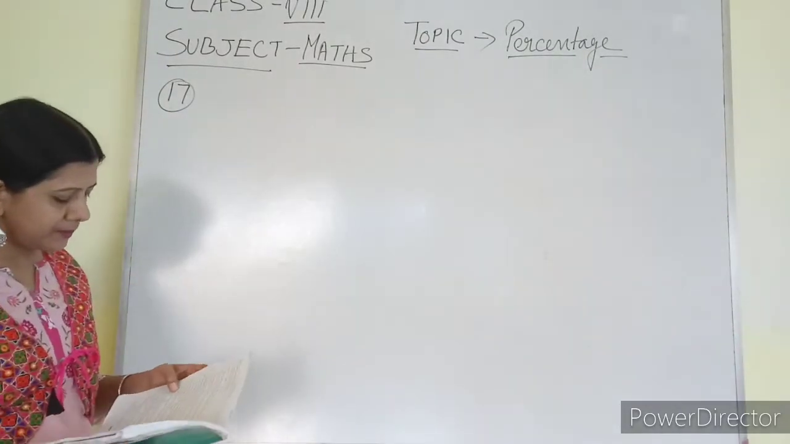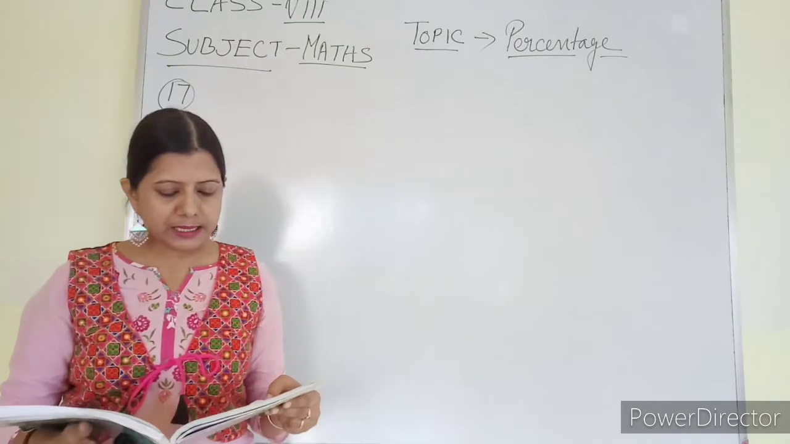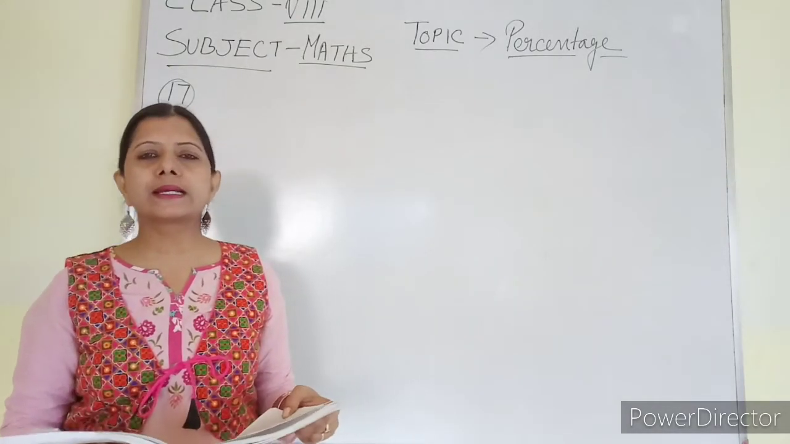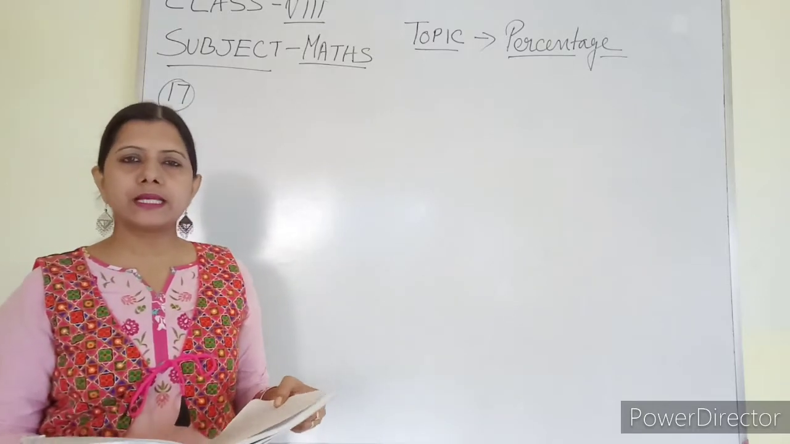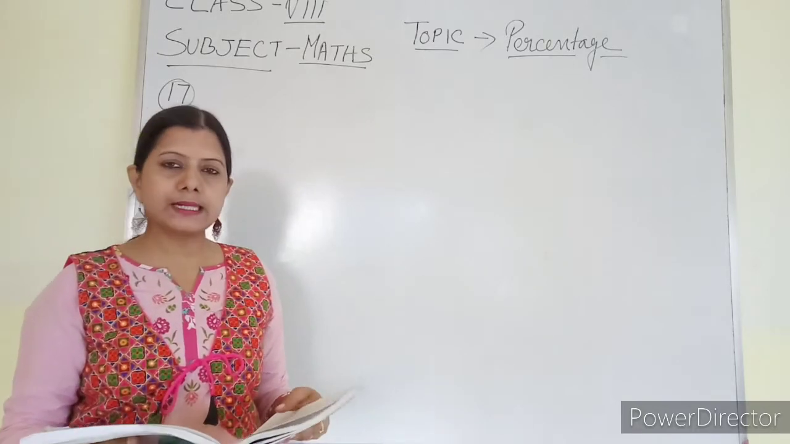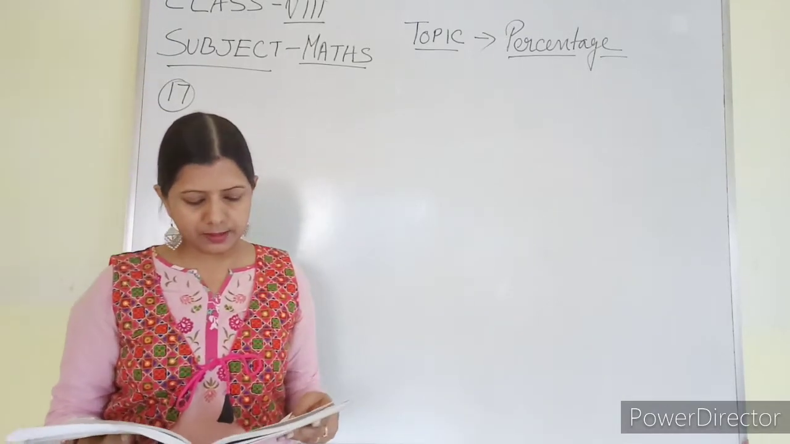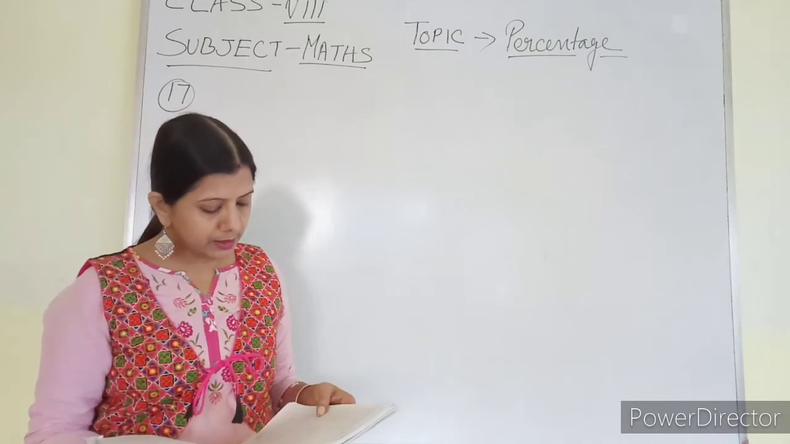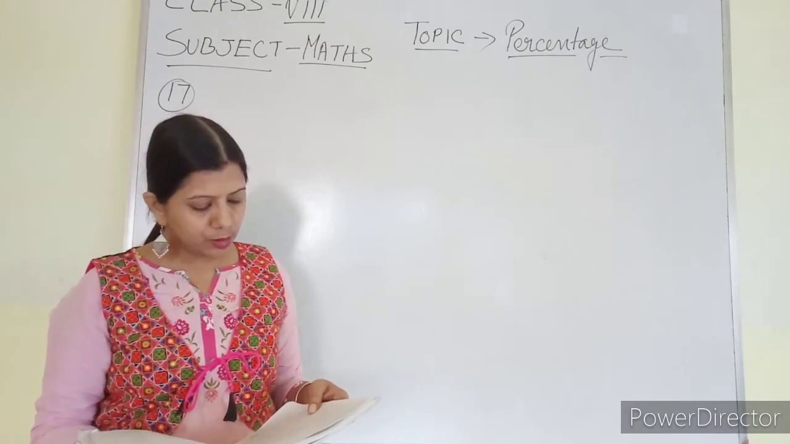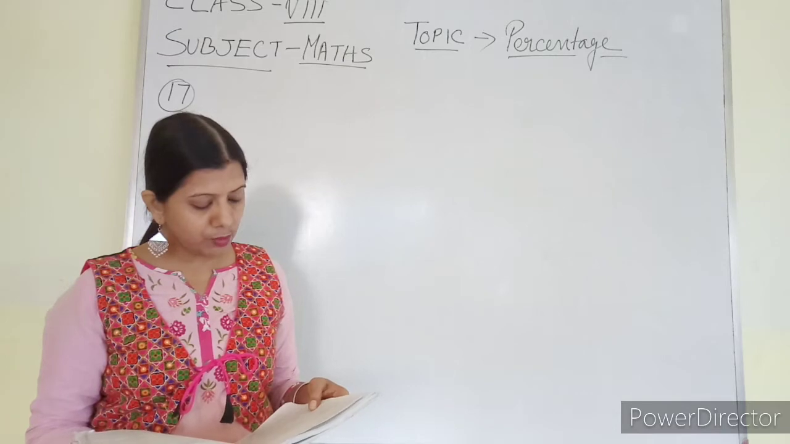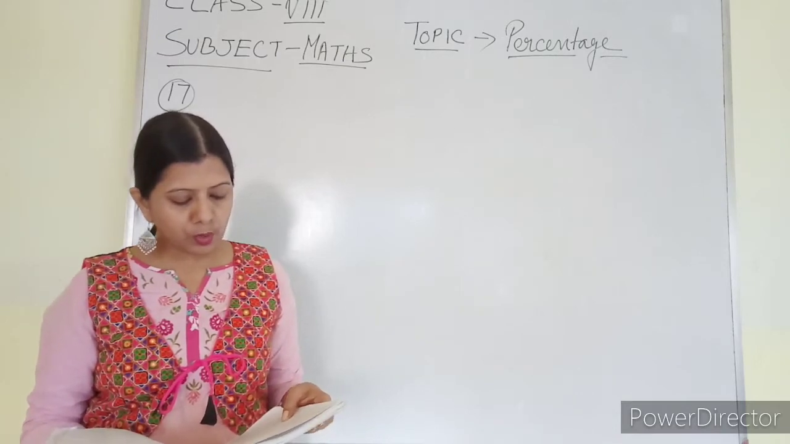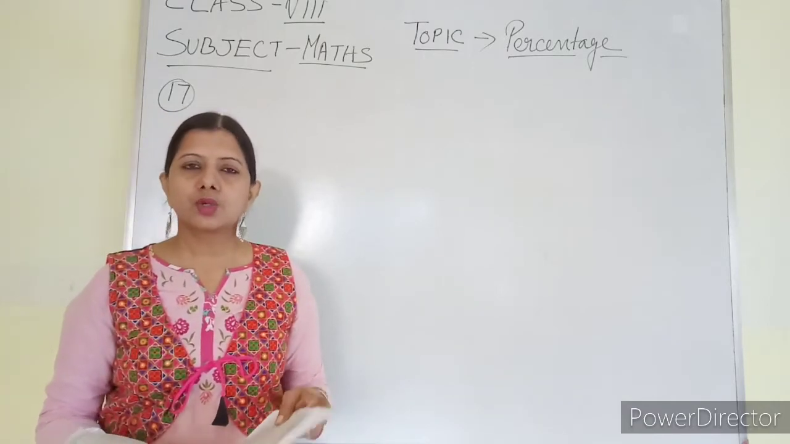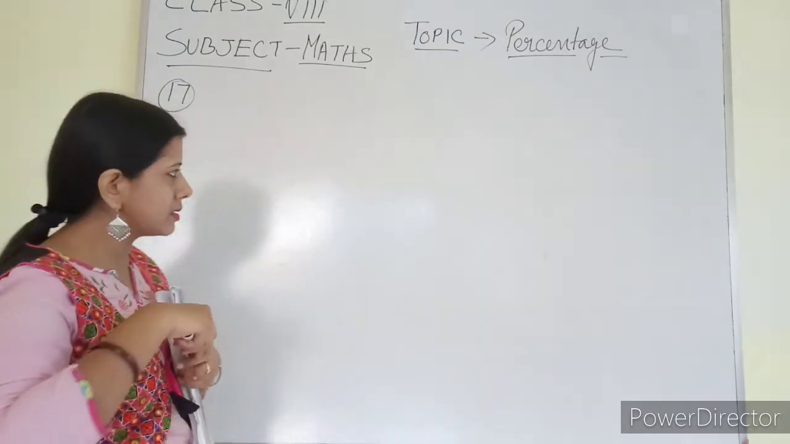So what is the question? The value of a machine depreciates every year by 20%. That means its value is going to decrease. Its value is decreasing by 20% every year. If the present value of the machine is 1,60,000, then what was the value in the last year, that means the previous year? So let the value in the last year be x.